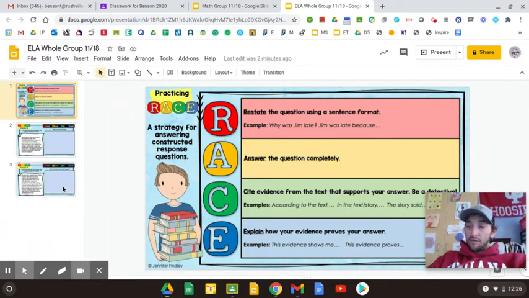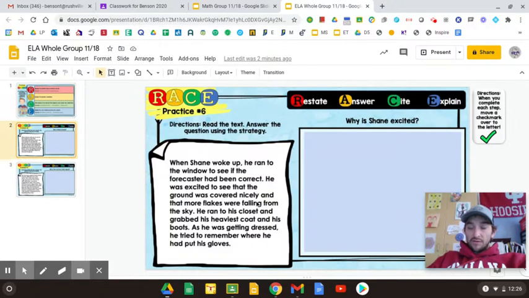So I'm going to do one for you. You'll do the second one on your own. So let's go ahead and start here with this one. When Shane woke up, he ran to the window to see if the forecaster had been correct. A forecaster is somebody on the news that tells you the weather. He was excited to see that the ground was covered nicely and that more flakes were falling from the sky. He ran to his closet and grabbed his heaviest coat and his boots, and he was getting dressed. He tried to remember where he had put his gloves.